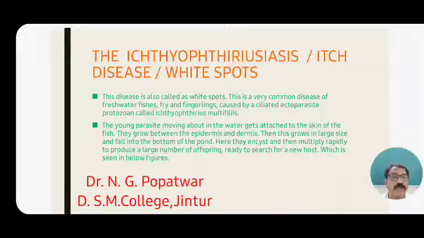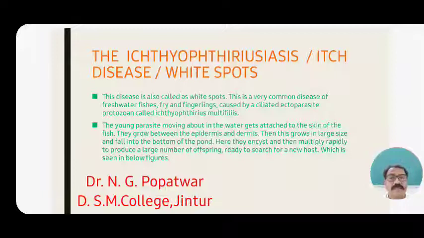They accumulate in the epidermis, then consume the dermis, and lastly fall to the ground, into the water or the pond. Then they encyst themselves and multiply rapidly to produce a large number of offspring, and so produce large quantities of cysts.